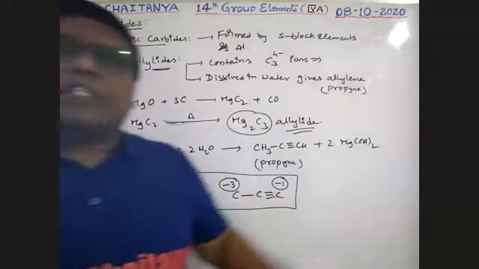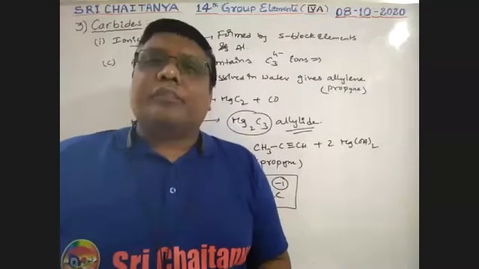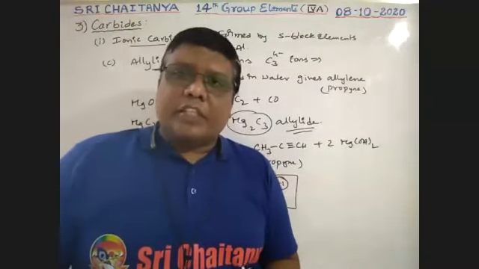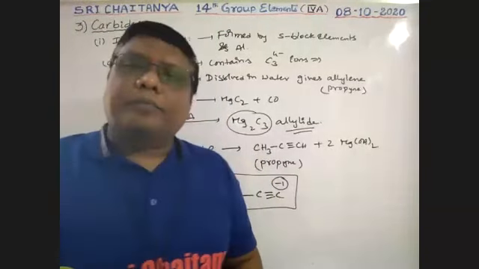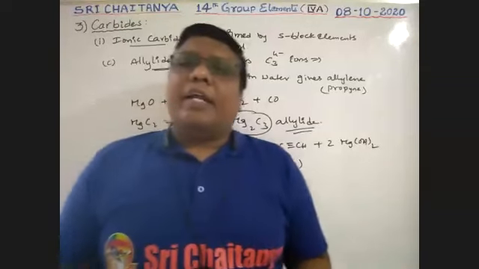So this is about ionic carbides. Up to now we completed ionic carbides first.